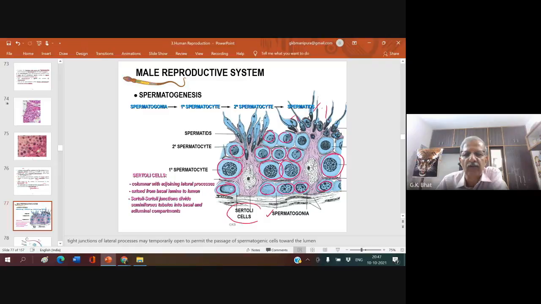What do you see here? This is a Sertoli cell. Sertoli cell has no proper limiting membrane boundary. See, this is what you have, Sertoli cell. What is another name for Sertoli cell?